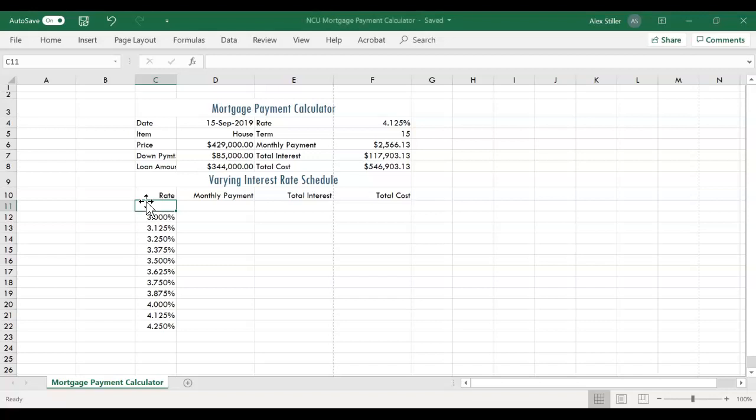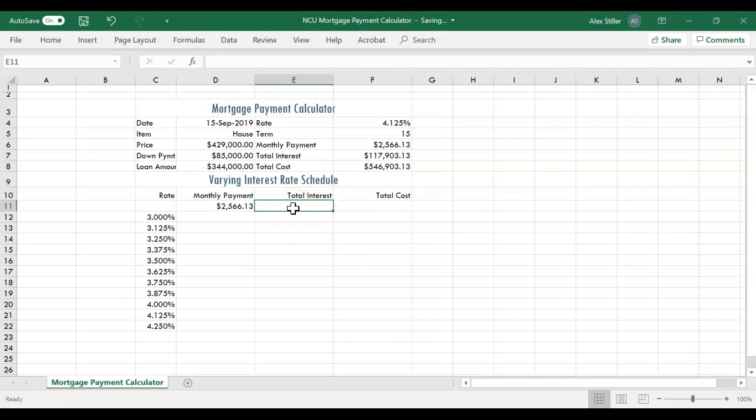With cell D11 active, this is step 1, type =F6, and then press the right arrow key to enter the first parameter of the function to be used in the data table. The parameters in our data table are these three here: monthly payment, total interest, and total cost. So we'll see how those vary given different interest rates.